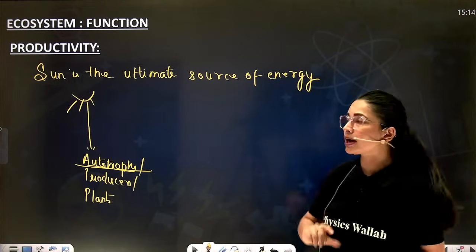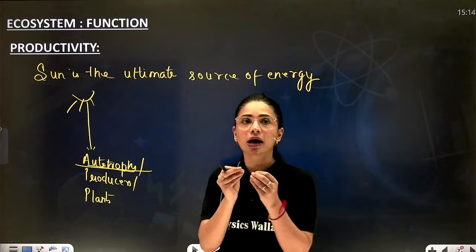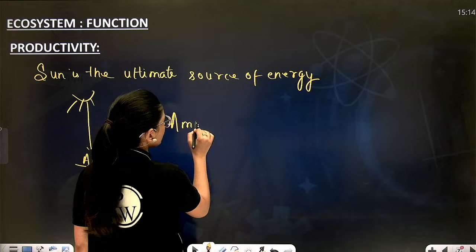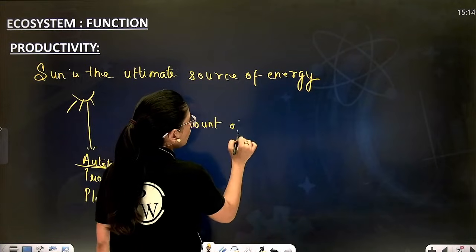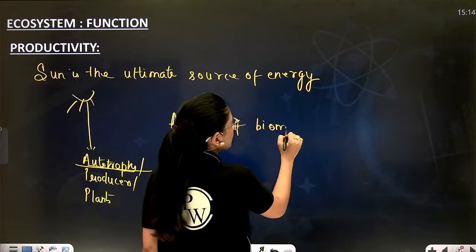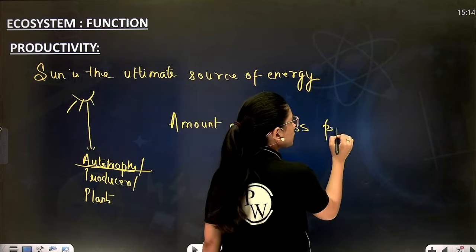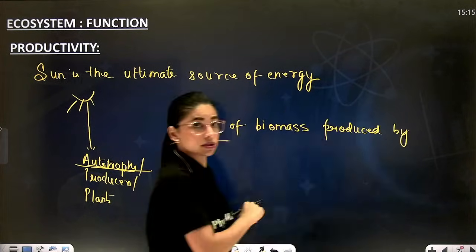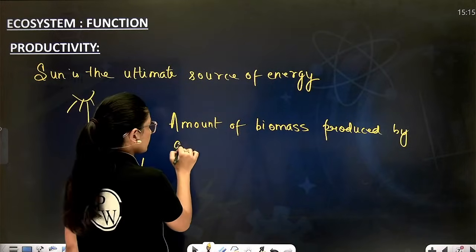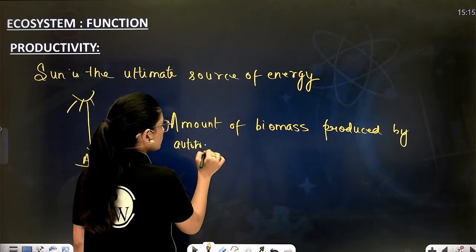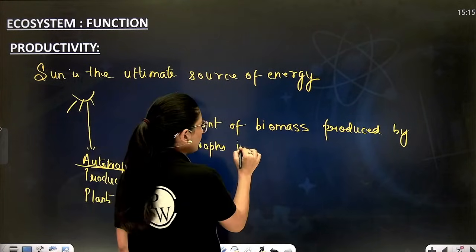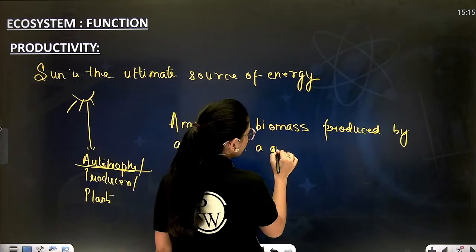So what is productivity? Productivity is the amount of biomass produced by producers, that means autotrophs, in a given specific area over a period of time.